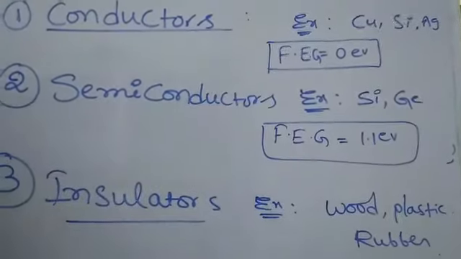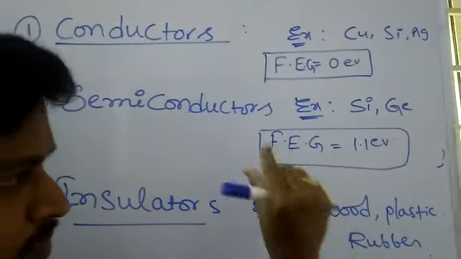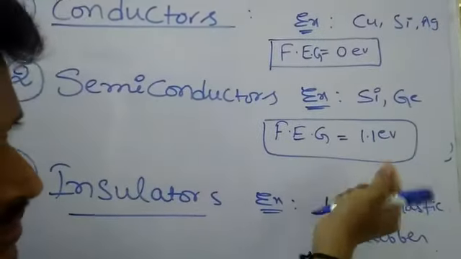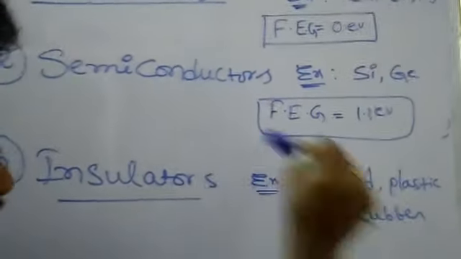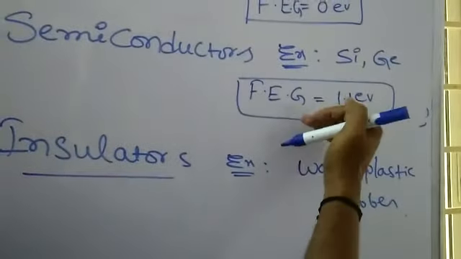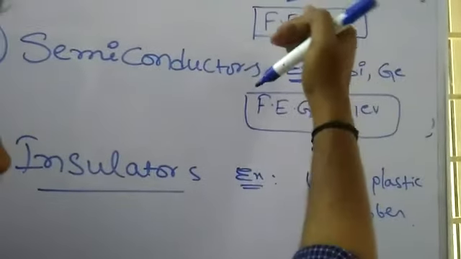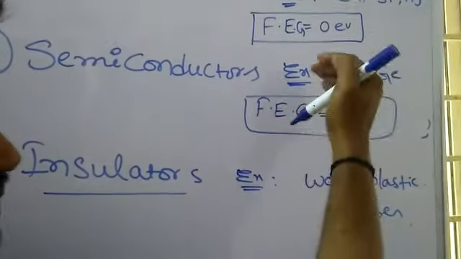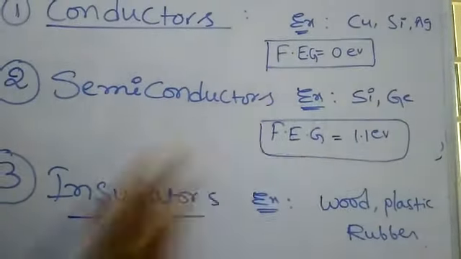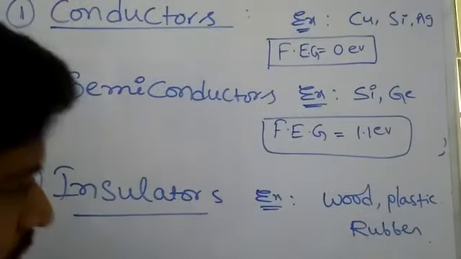Whenever 1.1 electron volts of energy is given, the electron crosses the forbidden energy gap and jumps into the conduction band. Then conduction takes place. Up to that, no conduction.